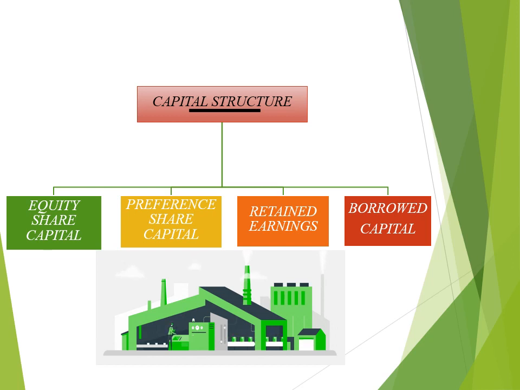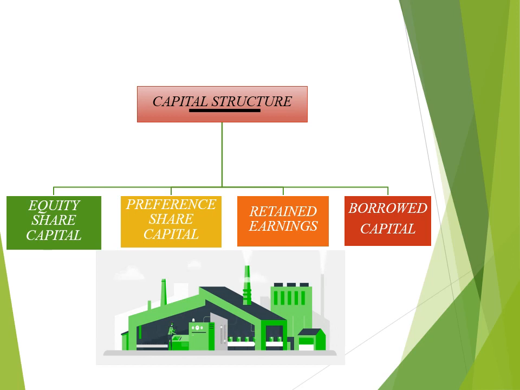Second component is preference share capital. Those shares have first priority, means first right for receiving dividend and return of capital at the time of winding up of the company. They get dividend at a fixed rate.